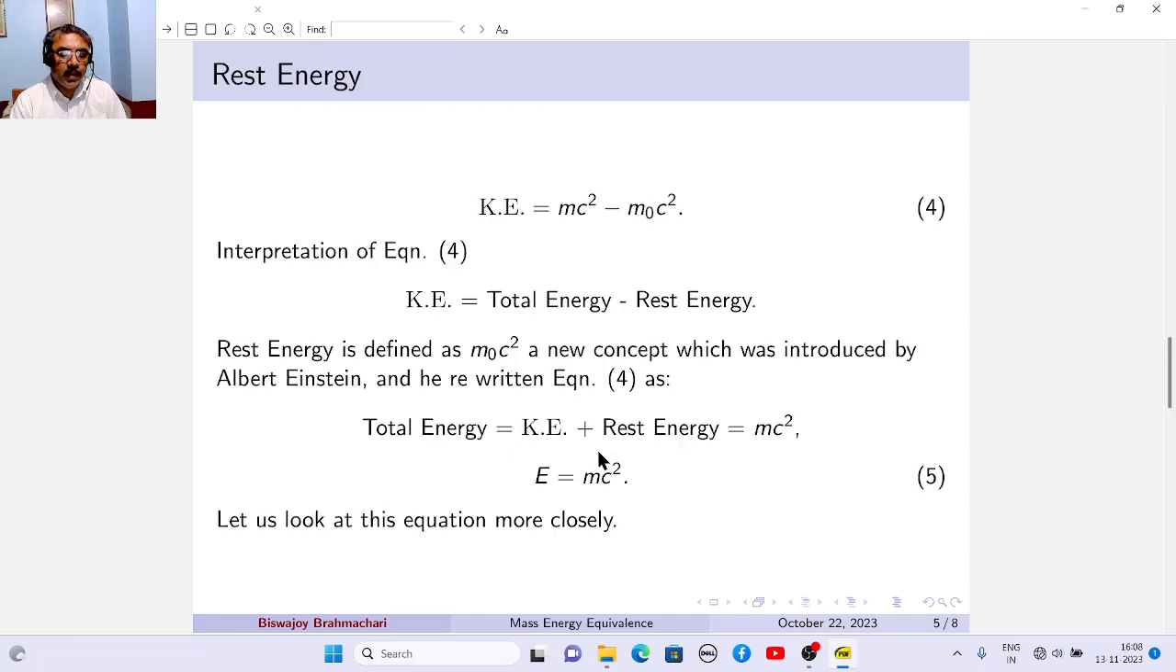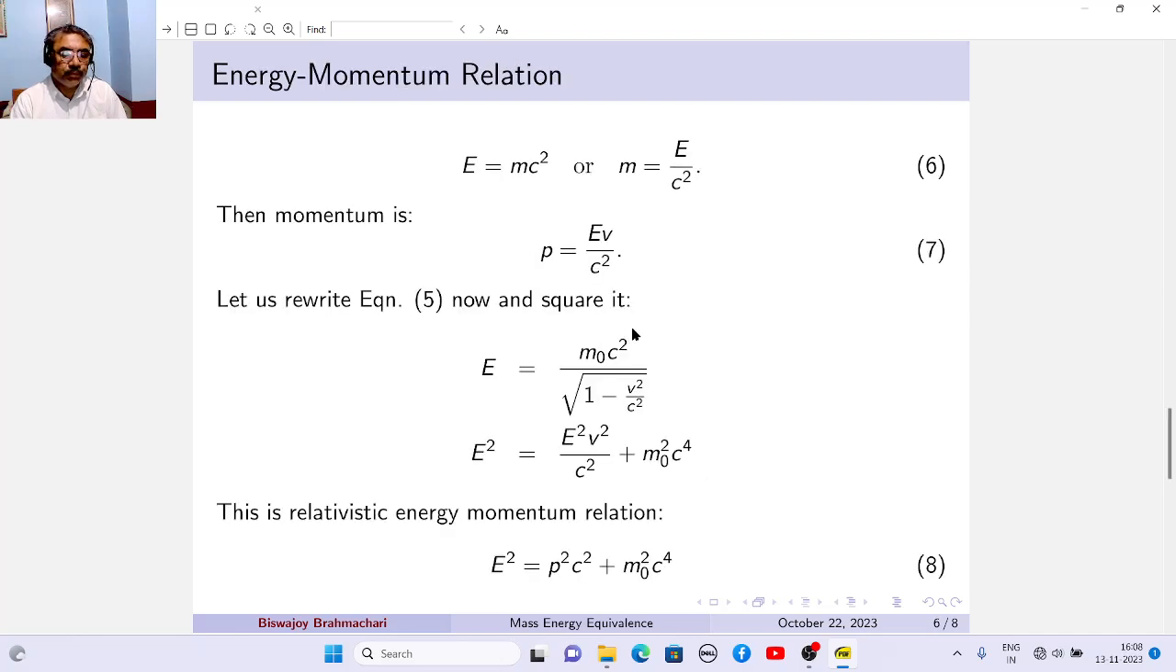Next, let us square this. If we square this quantity, then we get E squared equal to E squared v squared by c squared plus m0 squared c to the power 4. Since m equals E by c squared, momentum will be Ev by c squared. So E squared will be p squared c squared plus m0 squared c to the power 4.